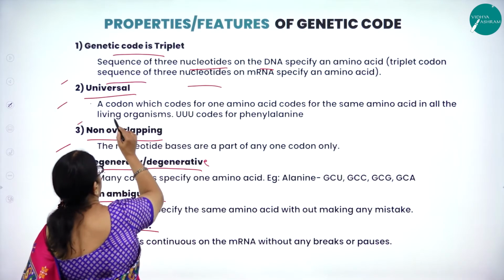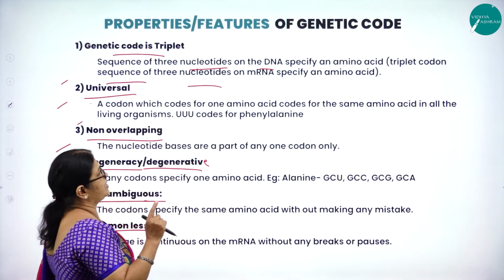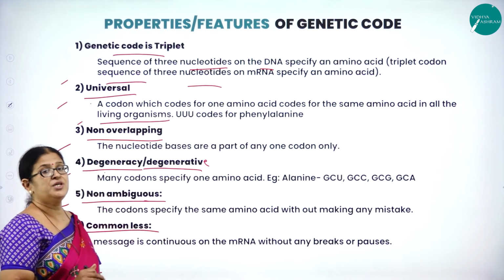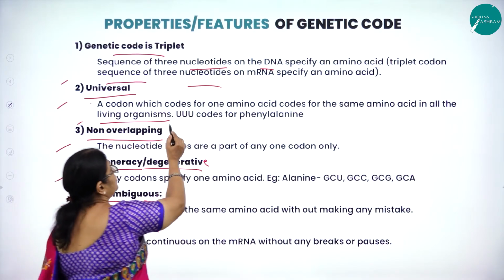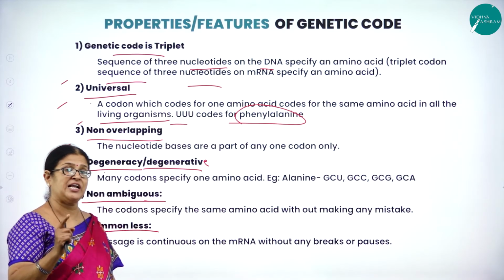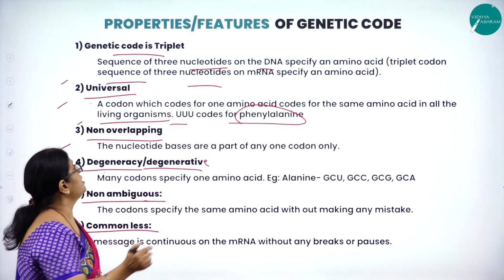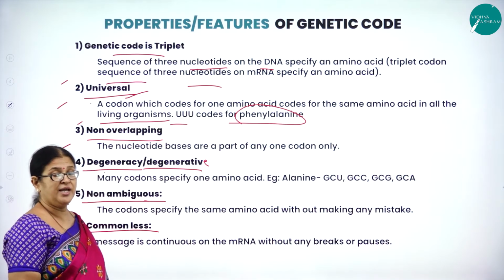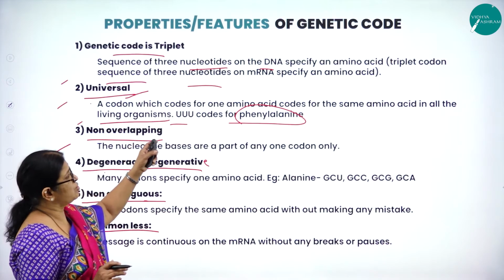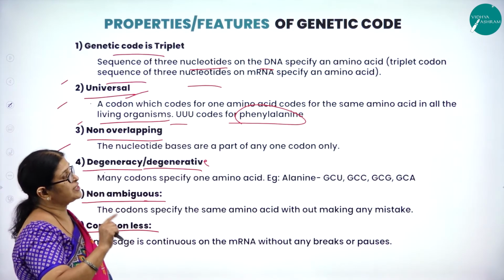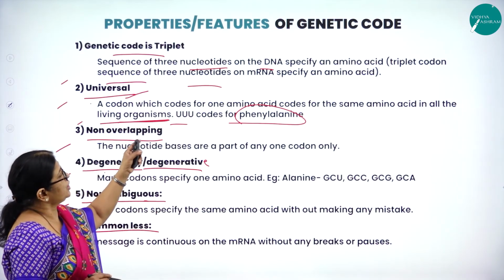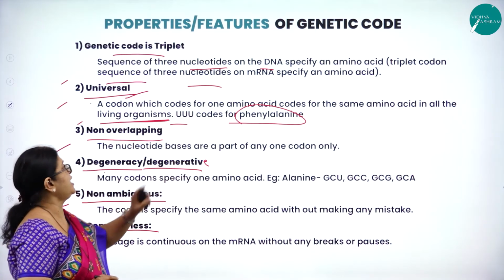So, next, universal. A codon which codes for one amino acid codes for the same amino acid in all the living organisms. For example, if UUU codes for phenylalanine, it is the same code which is going to code for phenylalanine in all the organisms. So, that is what is called universal. It will not change. So, I repeat, what is universal? A codon which codes for one amino acid codes for the same amino acid in all the living organisms. That is, UUU codes for phenylalanine.